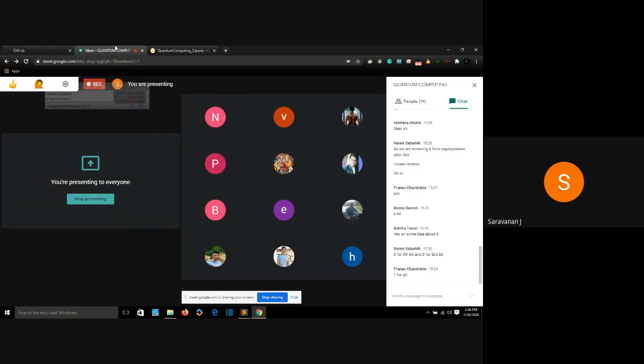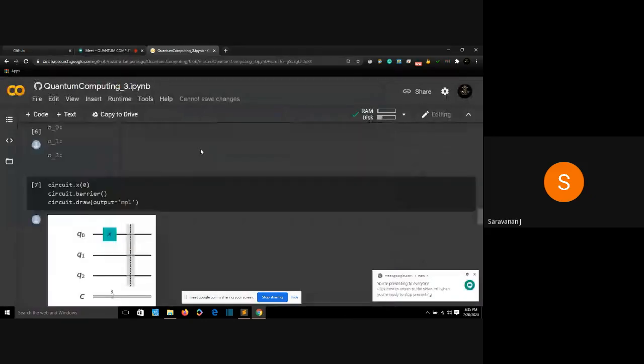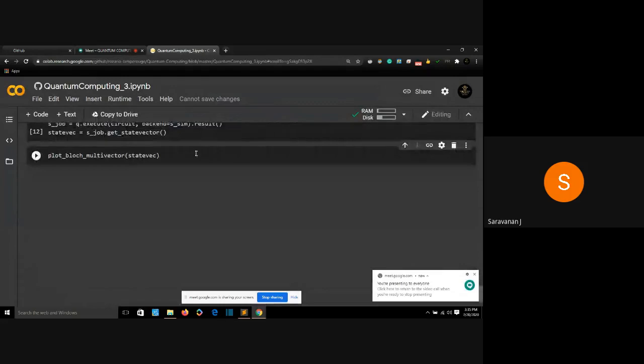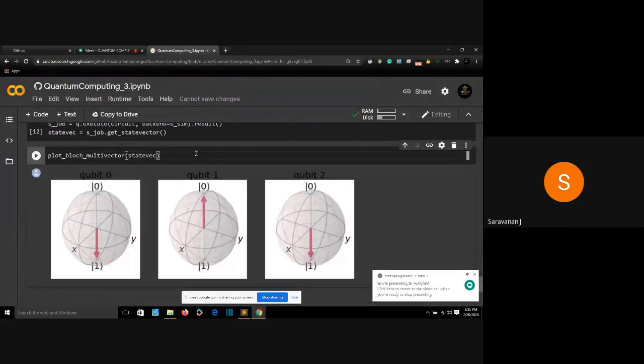So when we apply a NOT gate to a certain qubit, what will happen? The qubit will go from 0 to 1. It will invert. The qubit will initially be at 0. When we apply a NOT gate, the state will be reversed, so it will go to 1. Now we'll go and run it. You can see it worked.